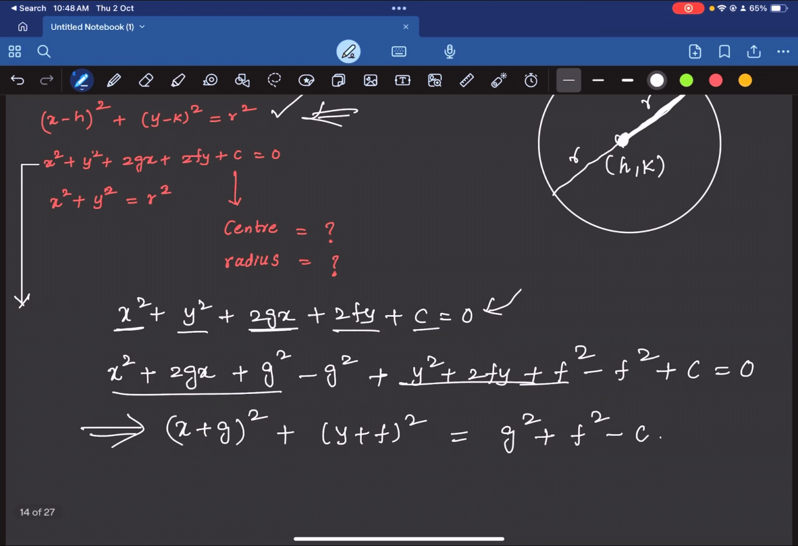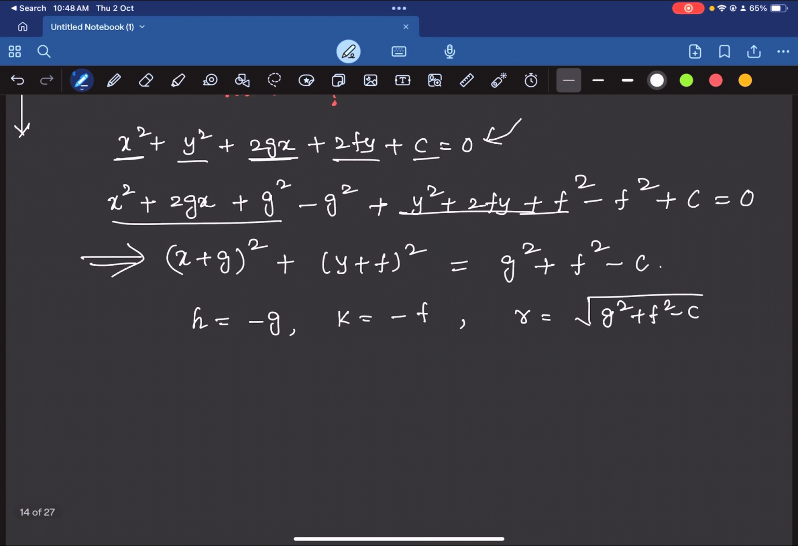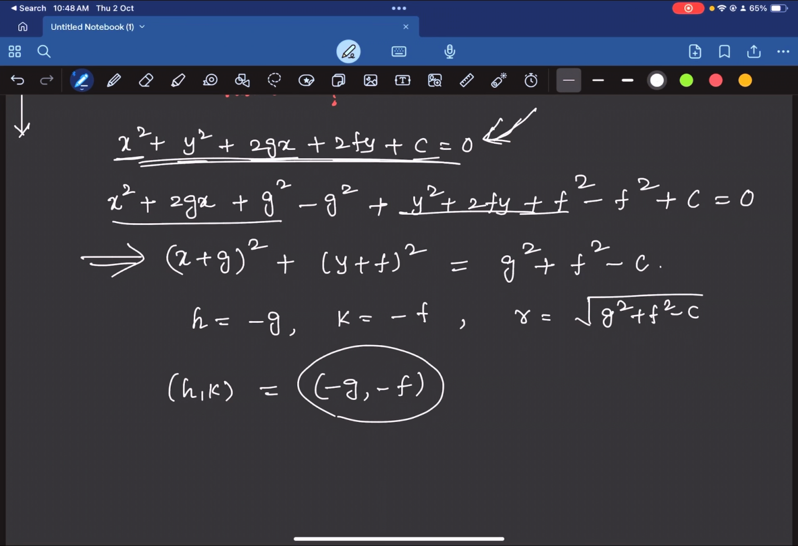Then we will get h is equal to minus g, k is equal to minus f, and r is equal to square root of g square plus f square minus c. So if this equation is given, your h comma k center will be minus g comma minus f. If this equation is given, your center will be minus g comma minus f, and your radius will be square root of g square plus f square minus c.